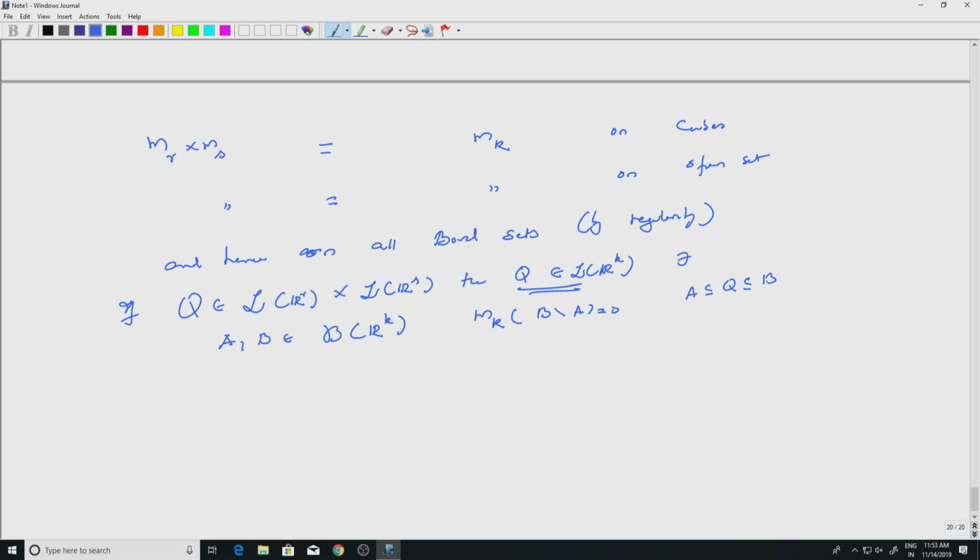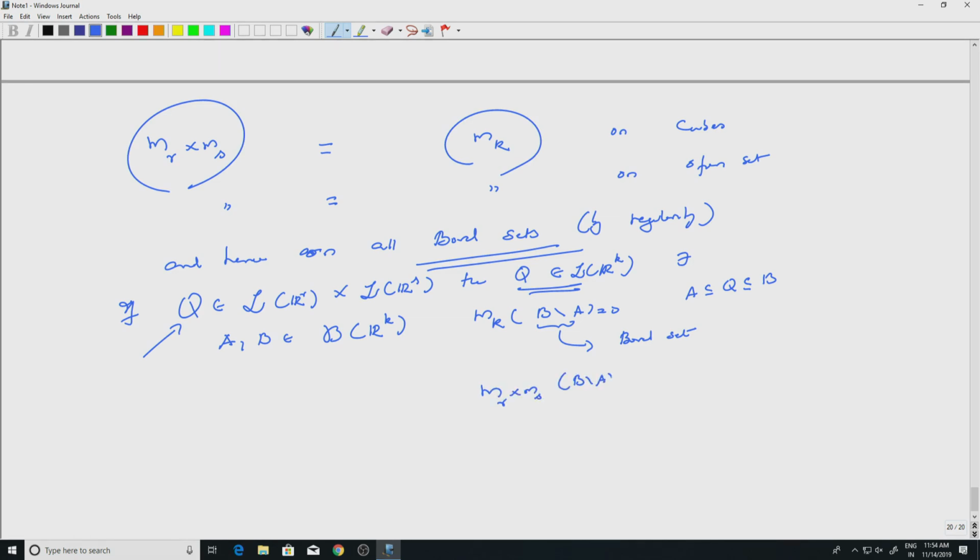So now Q is not a cube anymore, this is a general set. But where is this? This is a Borel set, and we have just proved that on Borel sets they agree, right, by regularity. Which ones? This measure and this measure. So that is m_r cross m_s, and that has measure 0. Okay. So that tells me that the measures agree, right.